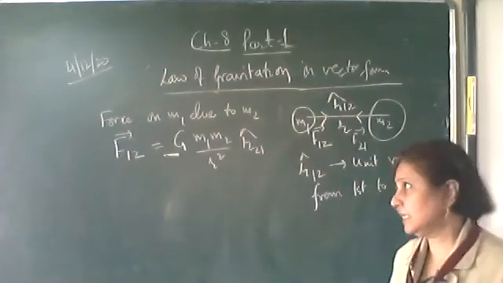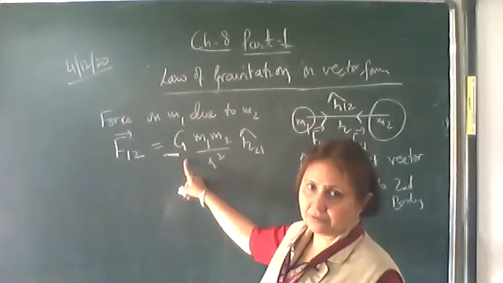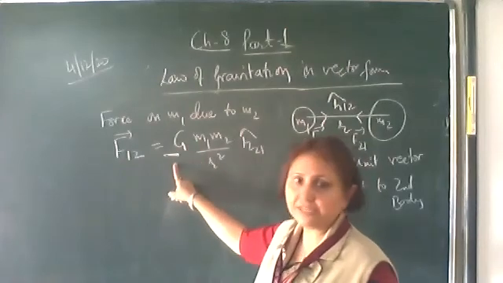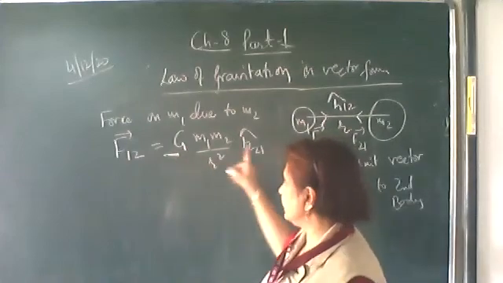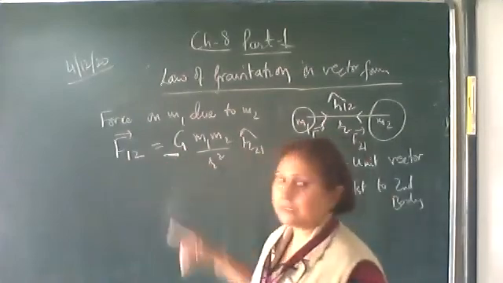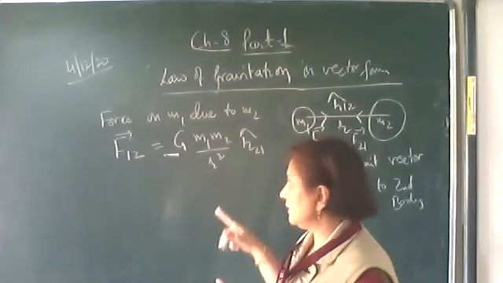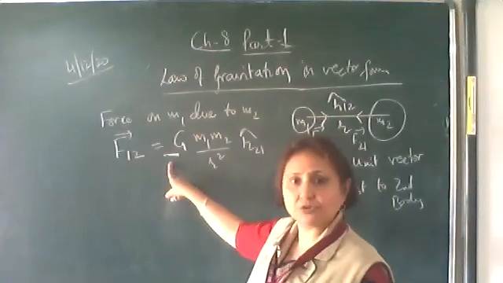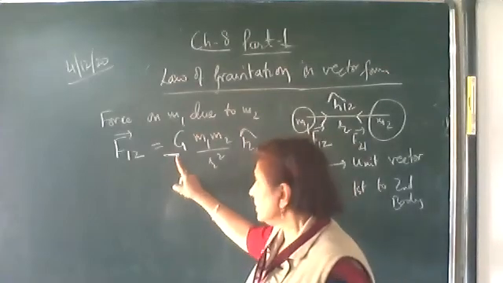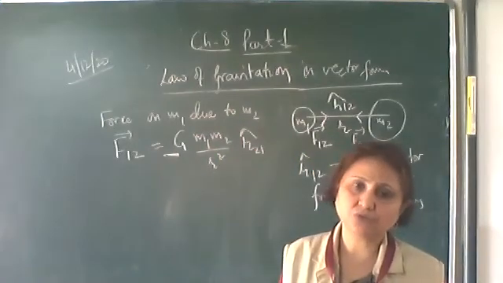Why have we done that? Because any force which is attractive, when we write in vector form, should be negative. Attractive forces are always written in negative. This force F12 is acting along the R12 unit vector, but the R21 vector is opposite to the R12 vector. So here we have put a negative sign and written the direction as R21 vector.